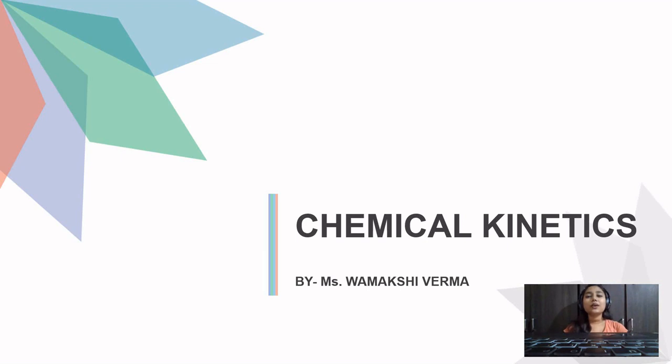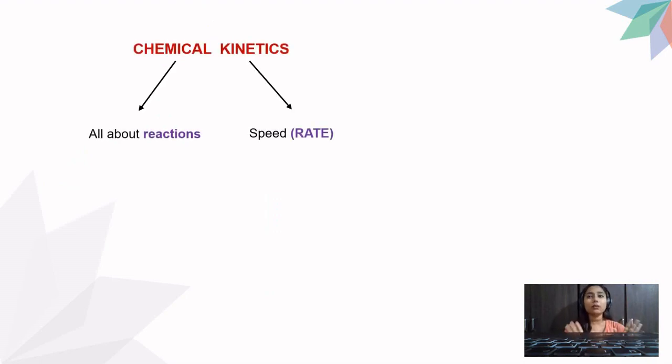Okay, so I'll start the chapter and first introduce you with the name. So the chapter's name is chemical kinetics, and I'll differentiate the words into its specific meaning. So chemical is all about reactions. Now, what are reactions? We have already studied many kind of reactions. Reactions involve two things. First one is product and second one is reactant. Reactants are written on the left hand side and products are written on the right hand side. There's an arrow in between which indicates the direction of the reactions.